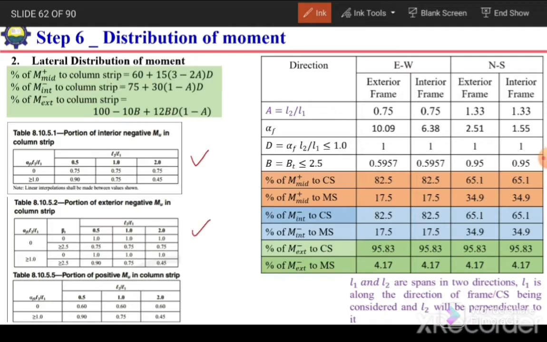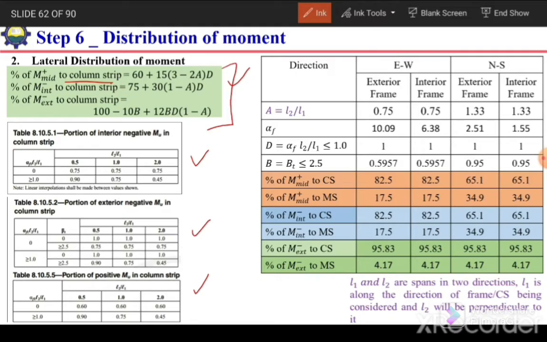Either we use these tables to select the values for the contribution or the portion of interior positive, interior negative, as well as exterior negative moment to the column strip, or otherwise we can use these equations to calculate the percentage of column strip out of the positive and negative moments that we have determined by using longitudinal distribution. So for example, here I use these equations. If we use these equations, it will become easy because we don't need to interpolate the values.